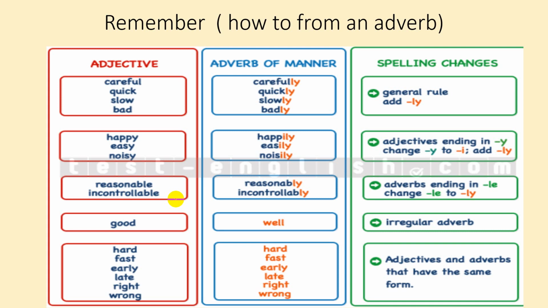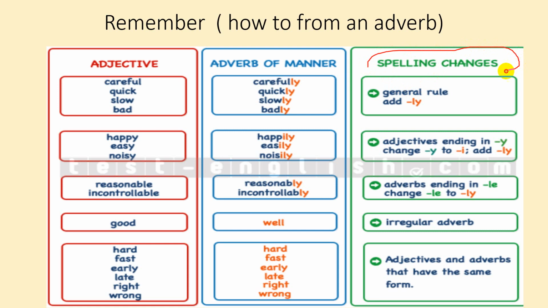We drop the y and put i instead, and then we add ly, okay? So we also talked about the irregular form of the adverb. Good will be well, hard, fast, early, late, right, and wrong, okay? Notice here the spelling changes.